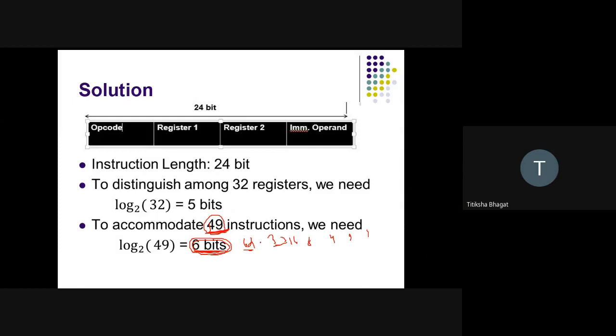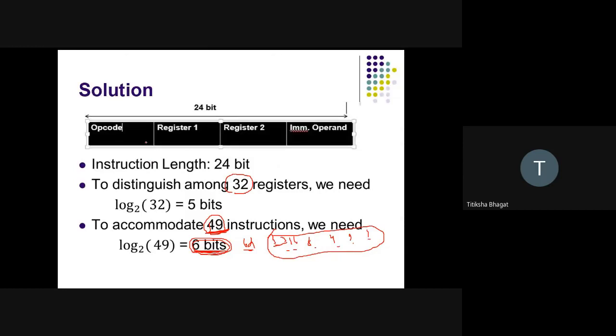64 will be a greater number, so we will have a total of 6 bits. Next we have 32 registers. So this is 1, 2, 3, 4, 5, 6. So my instruction will be accommodated in these bits, that is 6 bits.